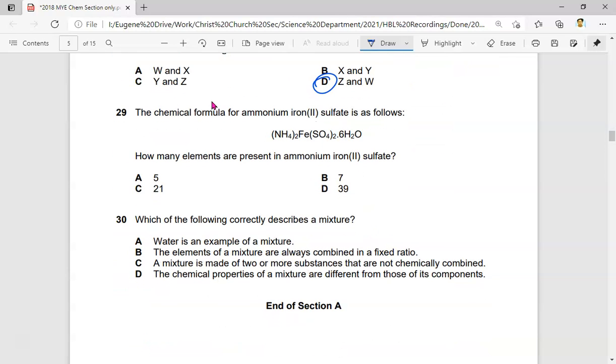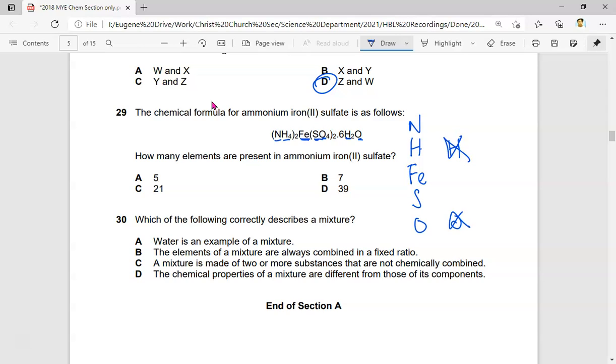Okay, D. Next one. The chemical formula of ammonium iron 2 sulfate is as follows. How many elements are present in ammonium iron 2 sulfate? So let's list down all of them. I got N, I got H, I got Fe, I got S, I got O, I got H, I got O. So you realize that H and O is repeated, therefore I don't even care about these two.